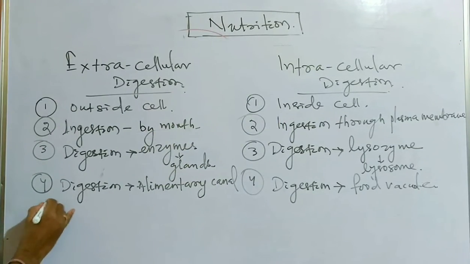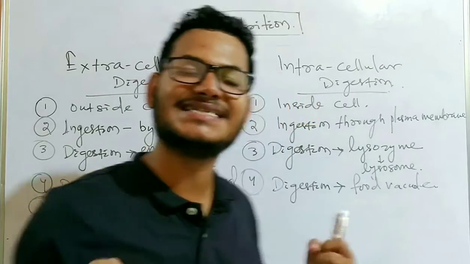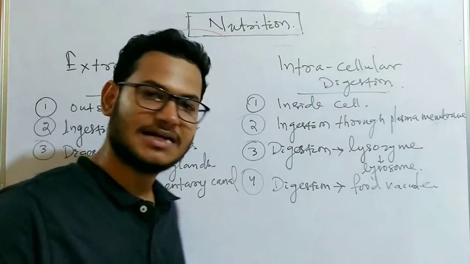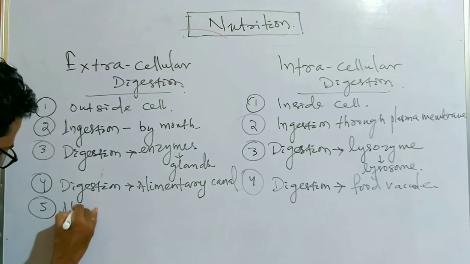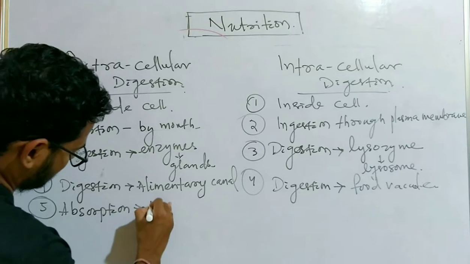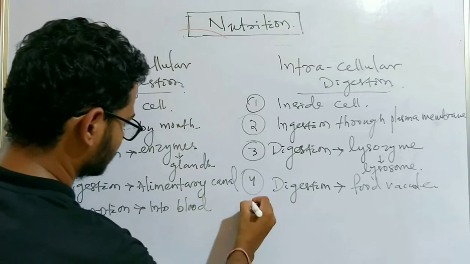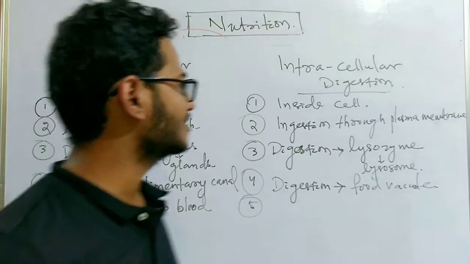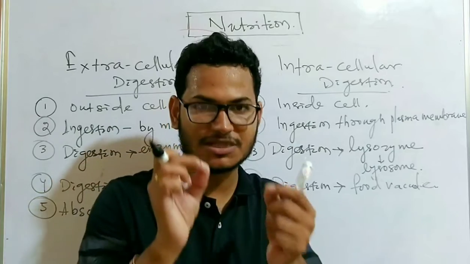Next, after digestion, the absorption of the digested food takes place into the blood. In case of intracellular digestion, the digested food is absorbed from the food vacuole.